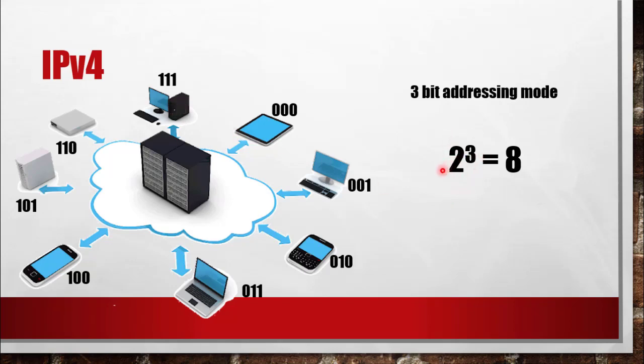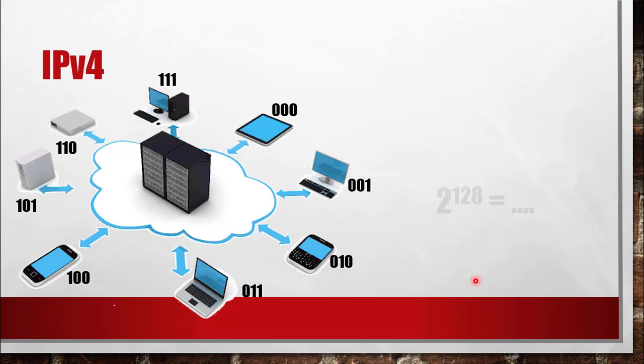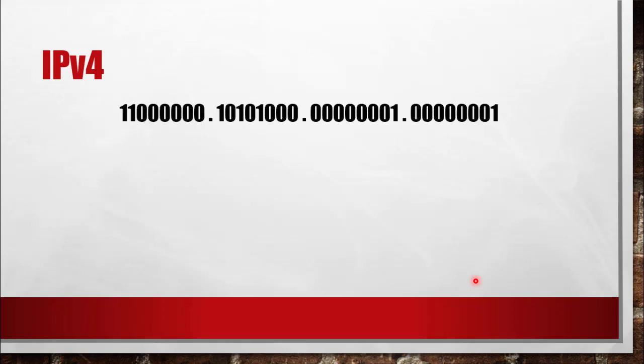But we know in IP version 4 we are using a 32-bit addressing mode, which will give me more than 4 billion addresses, like we talked about earlier. In IP version 6 we are going to use 2 to the power 128, which is going to be a very large value. Now in IP version 4 I can write the IP address. We know that we are going to use 32 bits.